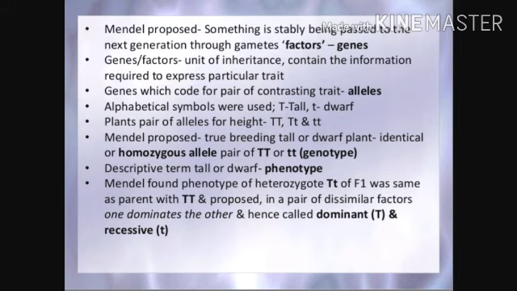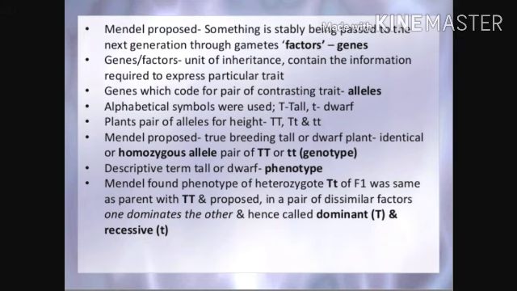Mendel proposed that something stable is being passed to the next generation through the gametes. These are factors, and later these factors became known as genes. Genes or factors are the units of inheritance which contain the information required to express a particular trait. Genes which code for a pair of contrasting traits are called alleles. These are present in pairs.